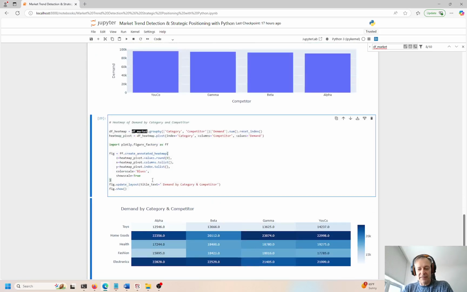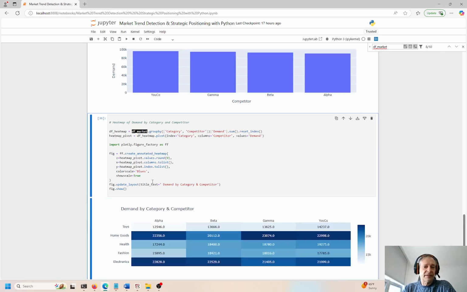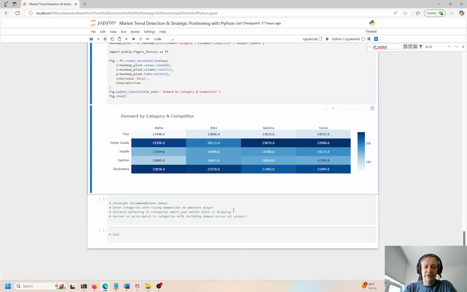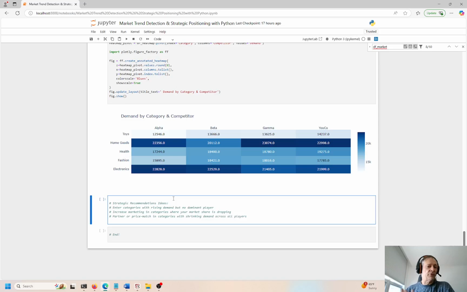So let me create one heat map here just to understand the demand by category and by competitor, right? So we have all of these numbers over here: toys, home goods, health, fashion, and electronics in the index on the left-hand side. And we see on the headers over here the company name, so Alpha, Beta, Gamma, U company, right? And you can see what the details are for the demand and for the category by the competitor, right? So what do we get from this whole strategy, right?